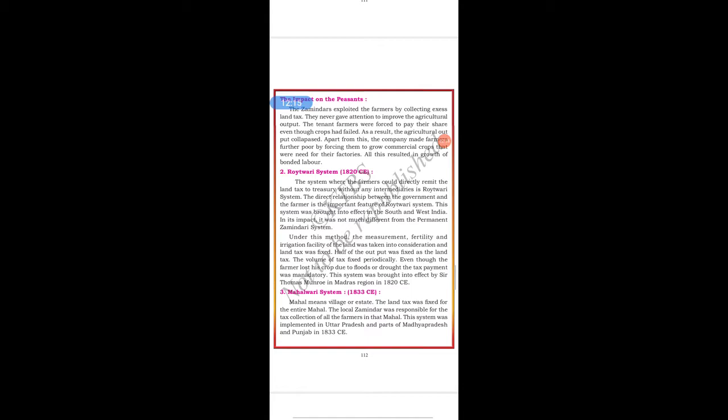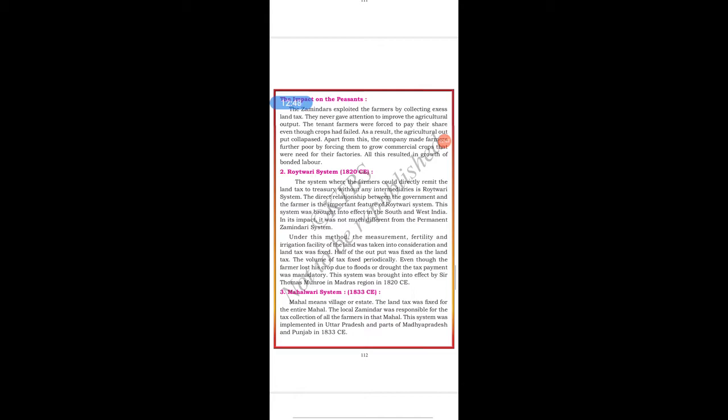This system was brought into effect by Sir Thomas Munro in the Madras region in 1820 CE. Students, if the farmers needed anything for agriculture, they could take it directly from the government, but they had to pay the taxes. Even if the crops were destroyed by a natural disaster, they still had to compulsorily pay the taxes. So this is all about the Ryotwari system.